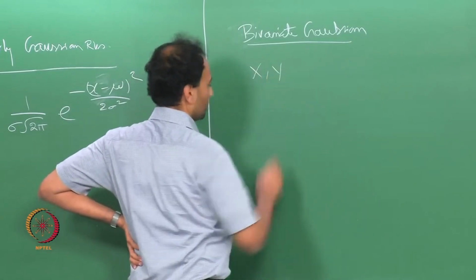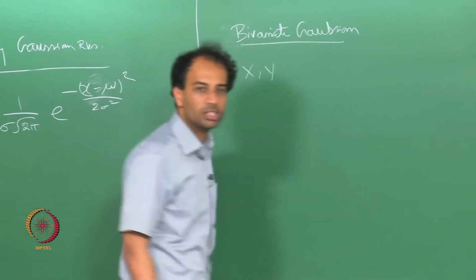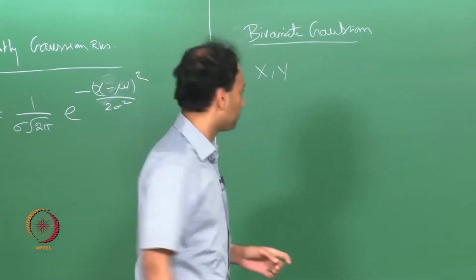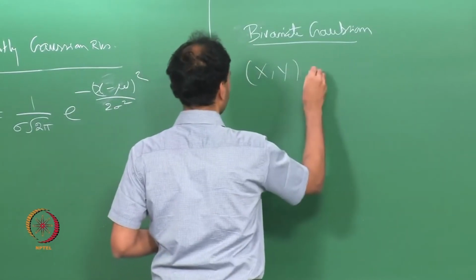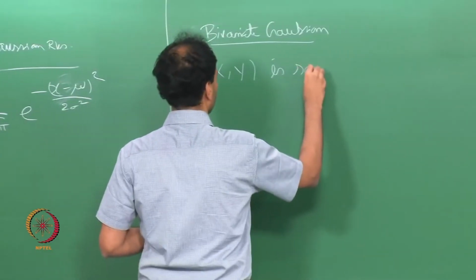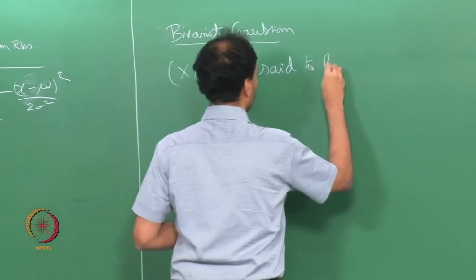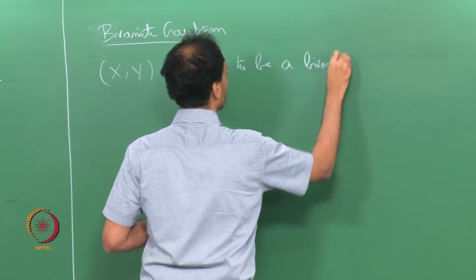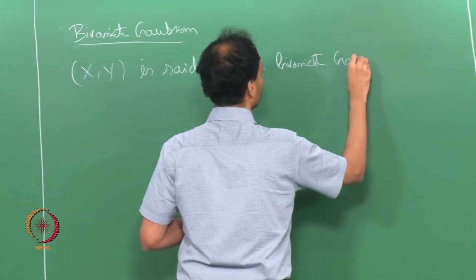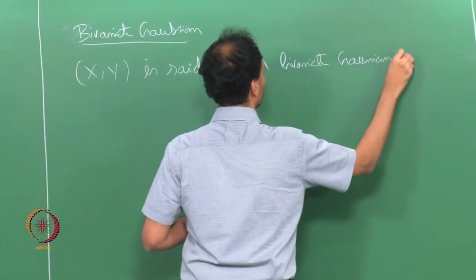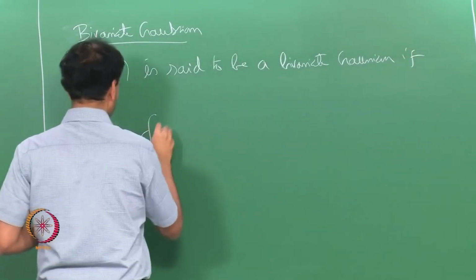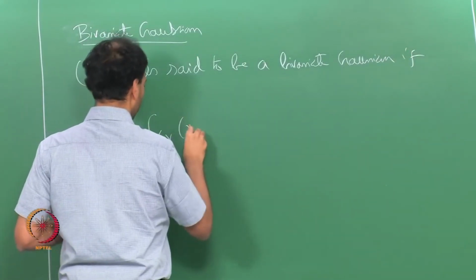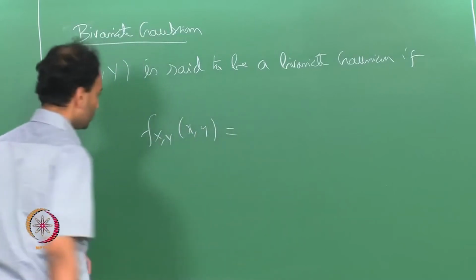So x and y are random variables which live in the same probability space omega, F, P, if the joint density f_XY looks like this.